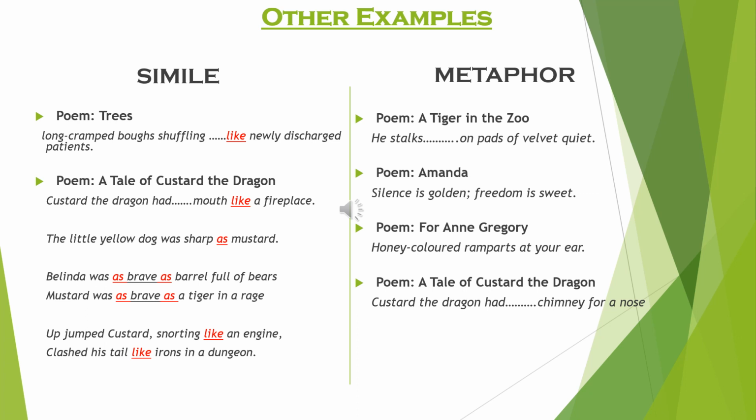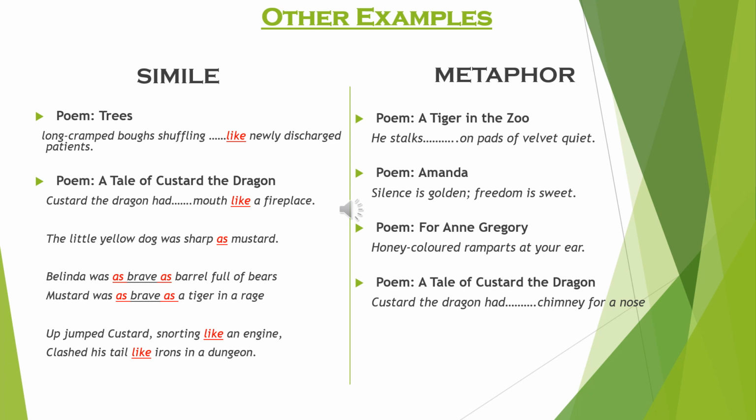But the writer, instead of writing that the tiger's paws are like the pads of velvet, he simply uses the phrase pads of velvet only. So without using the word like or as, the tiger's paws are referred here as pads of velvet, thus making it an example of metaphor.